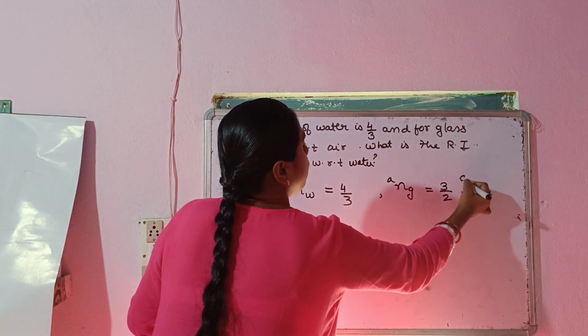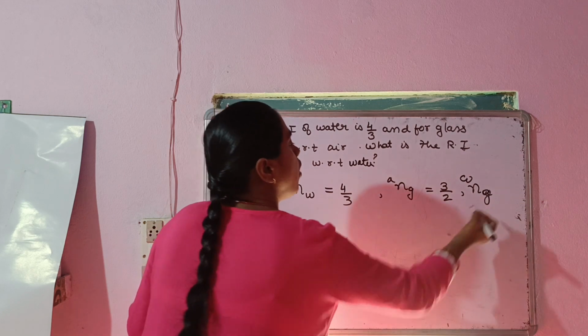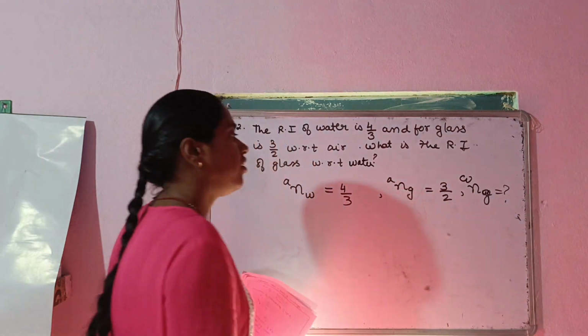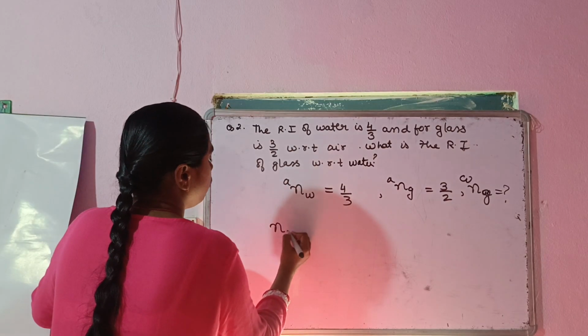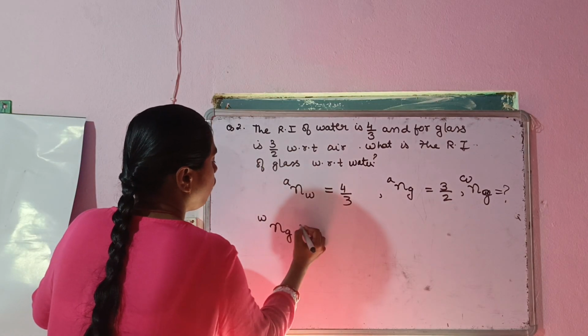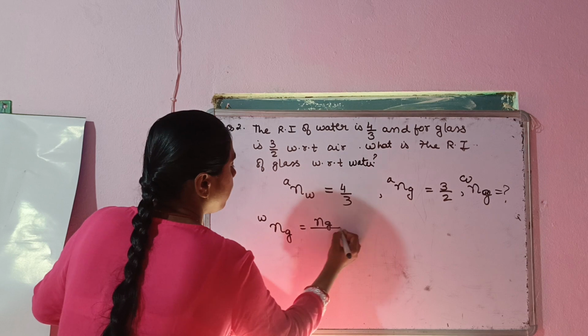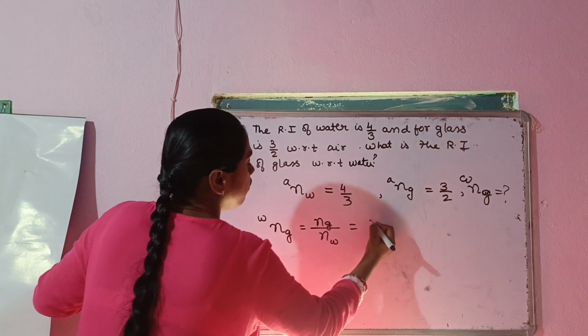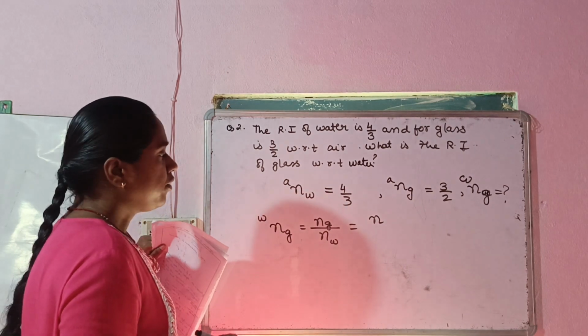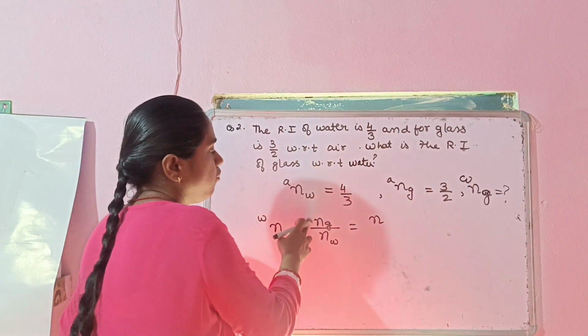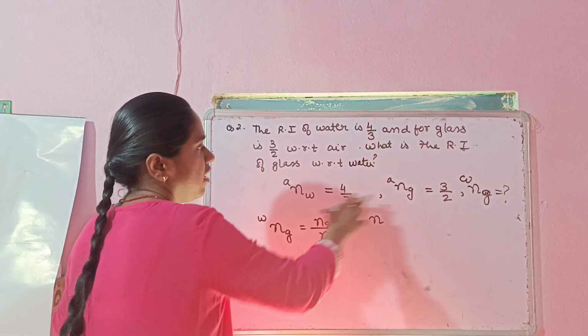Refractive index of glass with respect to water. This you have to find. Okay. So now let's understand how to do it. Go with this. Refractive index of glass with respect to water means refractive index of glass divided by refractive index of water, which is equal to, either we can write absolute refractive index or we can write simply Ng upon Nw. It means the same thing.